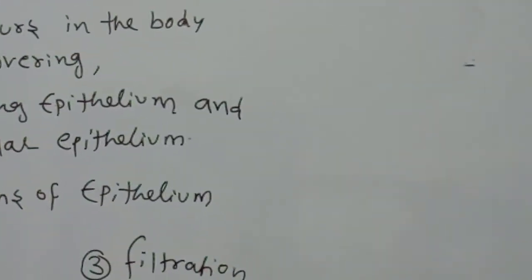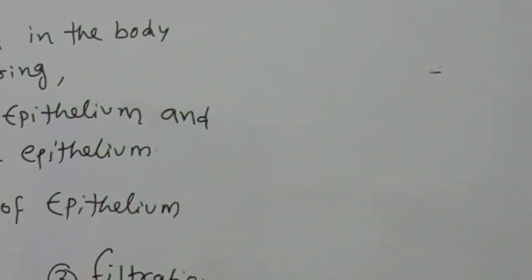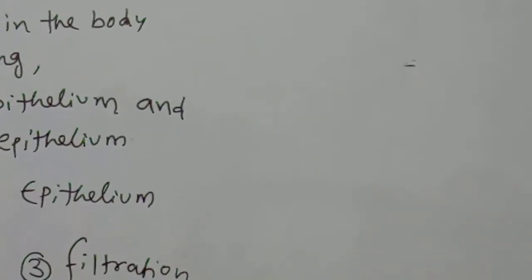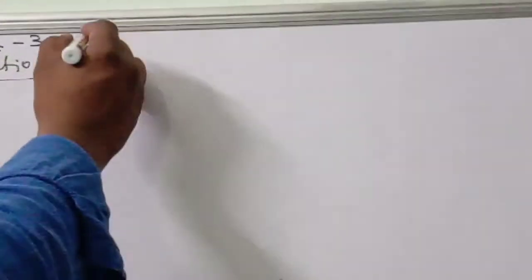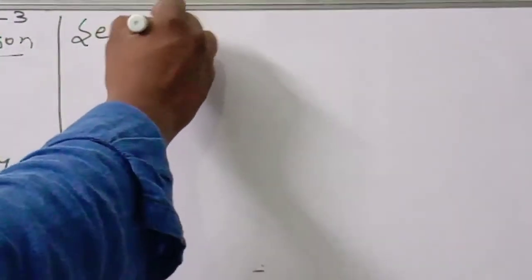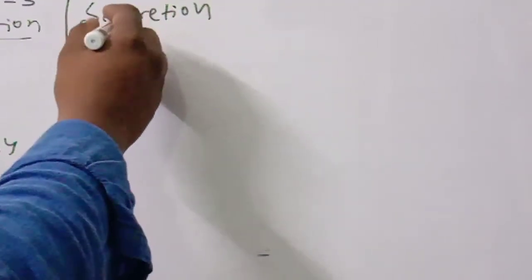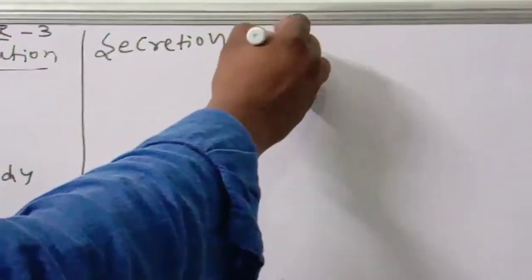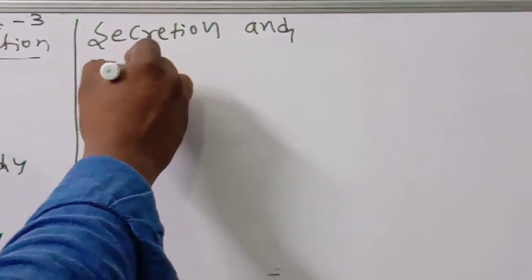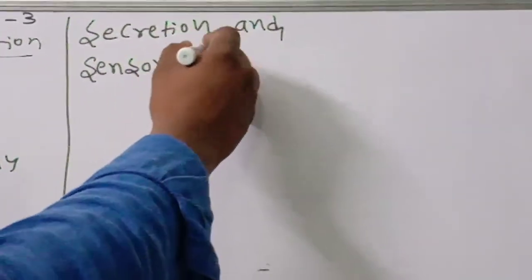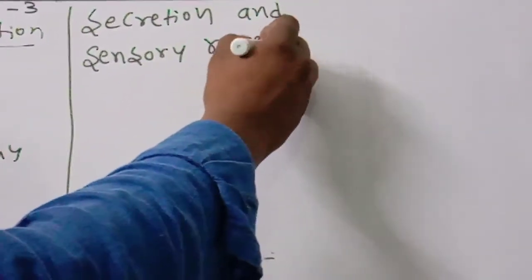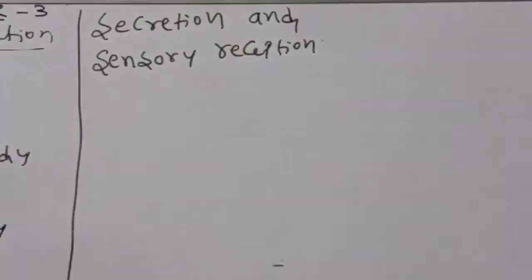These all are the most important functions, and also they perform excretion. Number five, secretion and sensory reception. Okay children, these are the things you should remember.